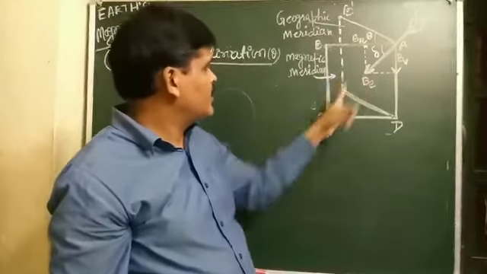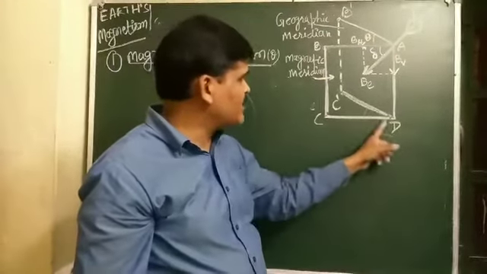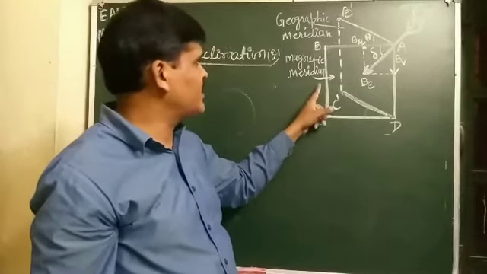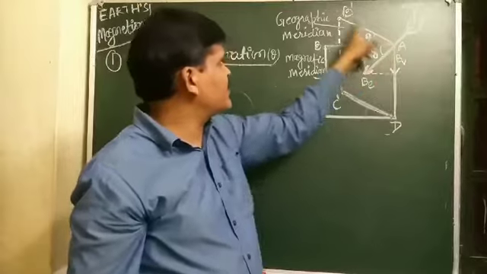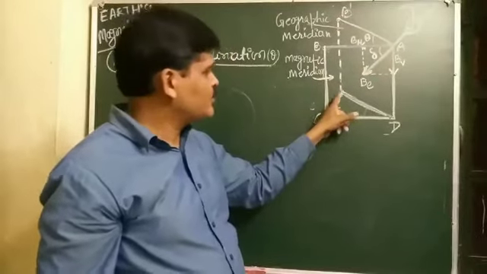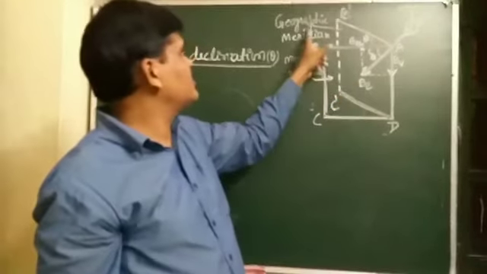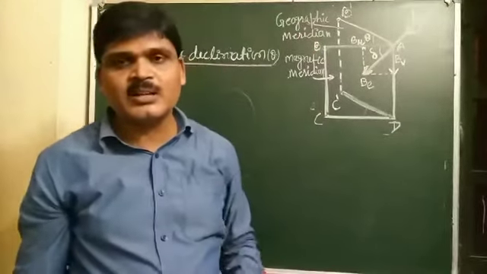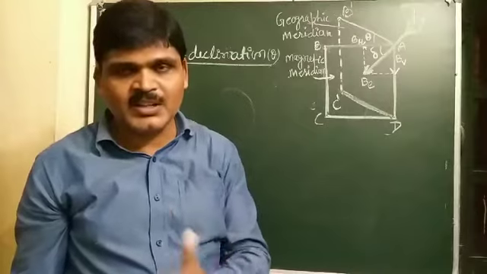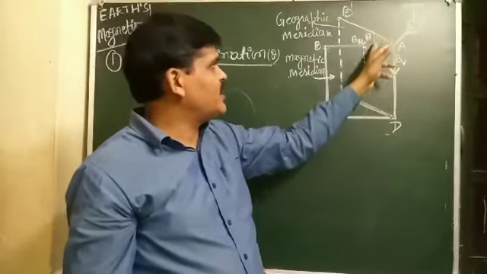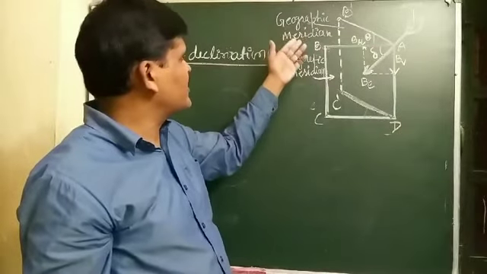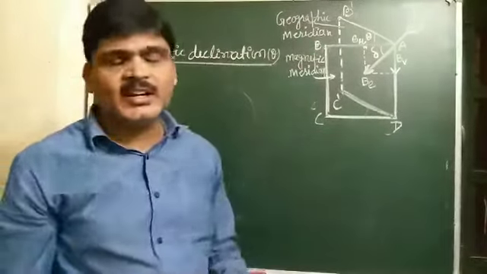The vertical plane passing through the magnetic axis of the Earth is known as the magnetic meridian, and the vertical plane passing through the geographical axis of the Earth is known as the geographical meridian. The magnetic axis does not coincide with the geographical axis, so the angle between the magnetic meridian and geographical meridian is known as magnetic declination.